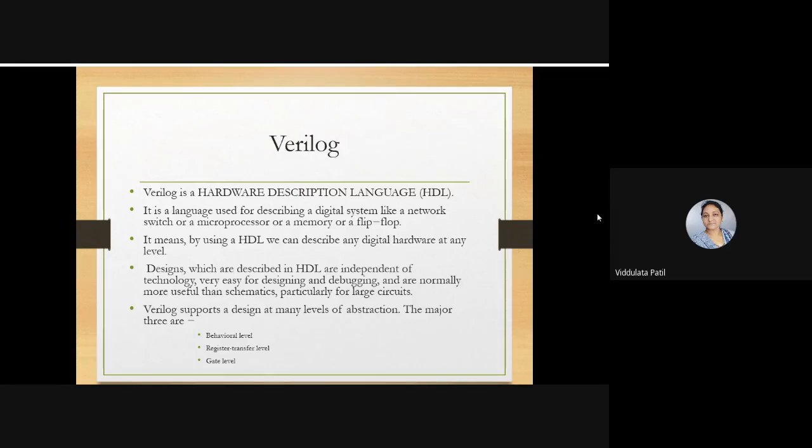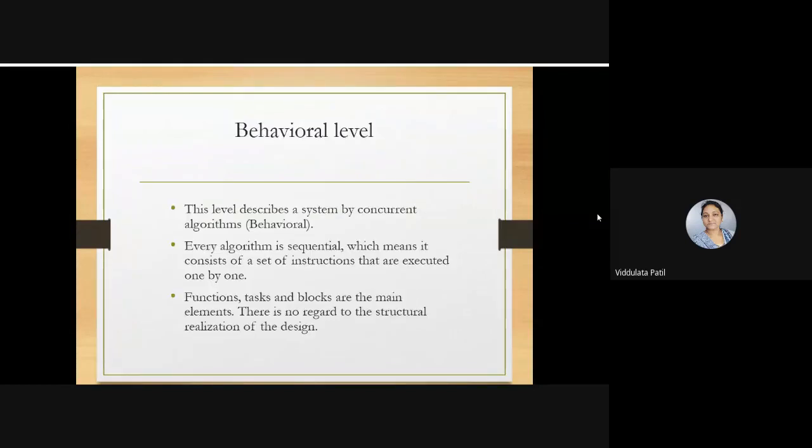Now if we look at which type of abstraction level this Verilog supports, it supports three major abstraction levels: the behavioral level, the register transfer level, and the gate level. All these major abstraction levels are supported by the Verilog language. Now what is meant by behavioral level of abstraction? Can anybody tell me?